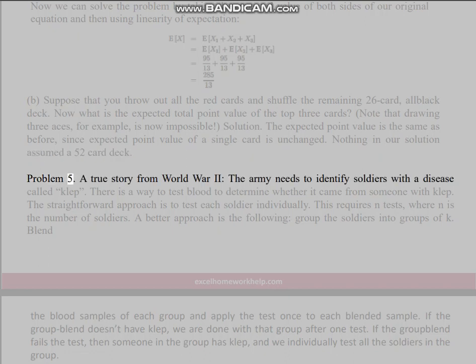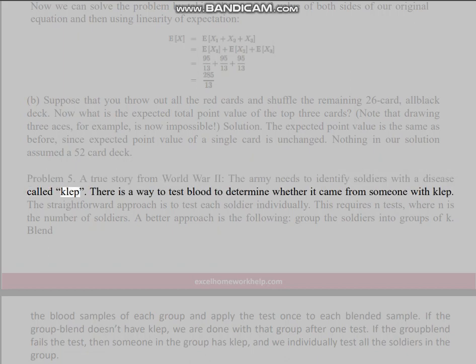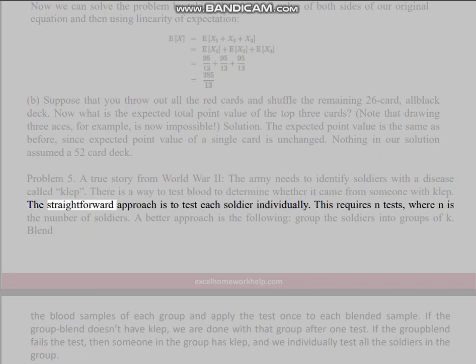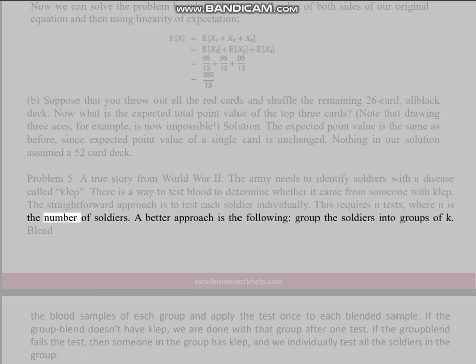Problem 5. A true story from World War II. The army needs to identify soldiers with a disease called CLEP. There is a way to test blood to determine whether it came from someone with CLEP. The straightforward approach is to test each soldier individually. This requires n tests, where n is the number of soldiers.